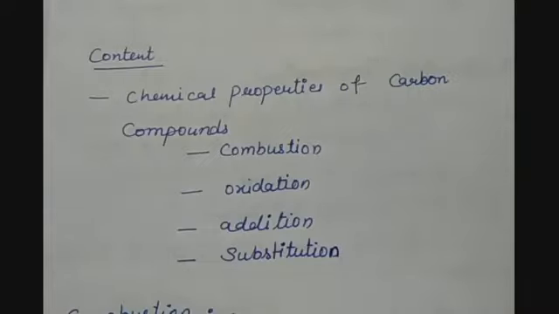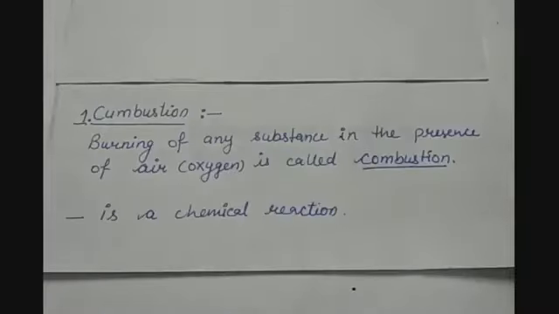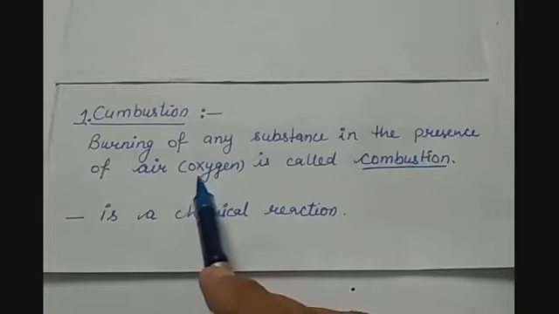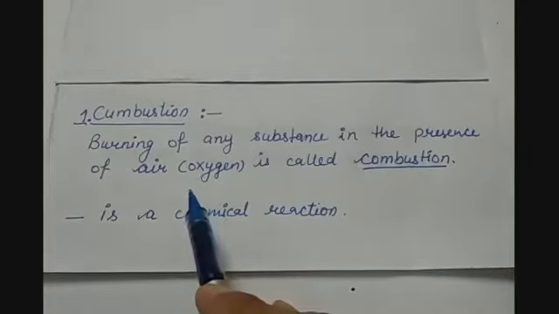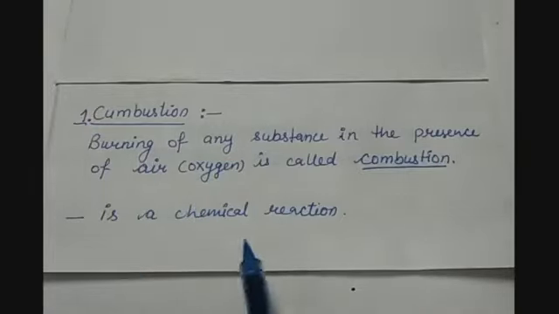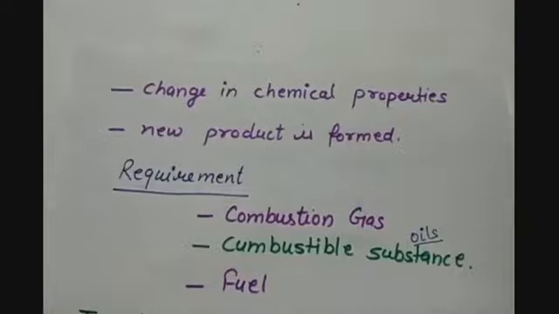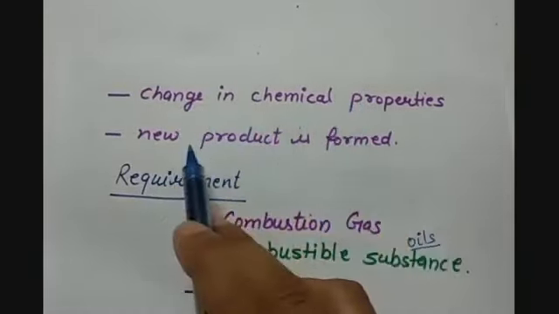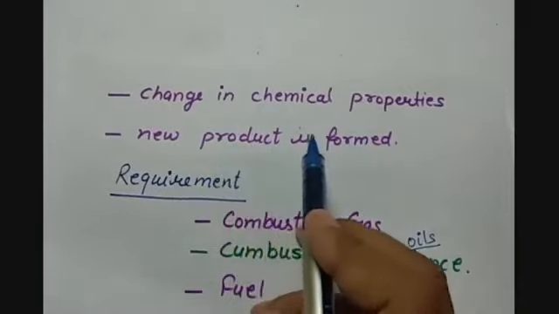Now let us begin with the first one. Chemical property of carbon and its compounds is combustion. So combustion means burning of any substance in the presence of air. And what is so special in air? That is oxygen, which is a combustion supporter which helps the substance to get burned. Combustion is a chemical reaction. So there we will have the changes in the physical properties and a new product will be formed.